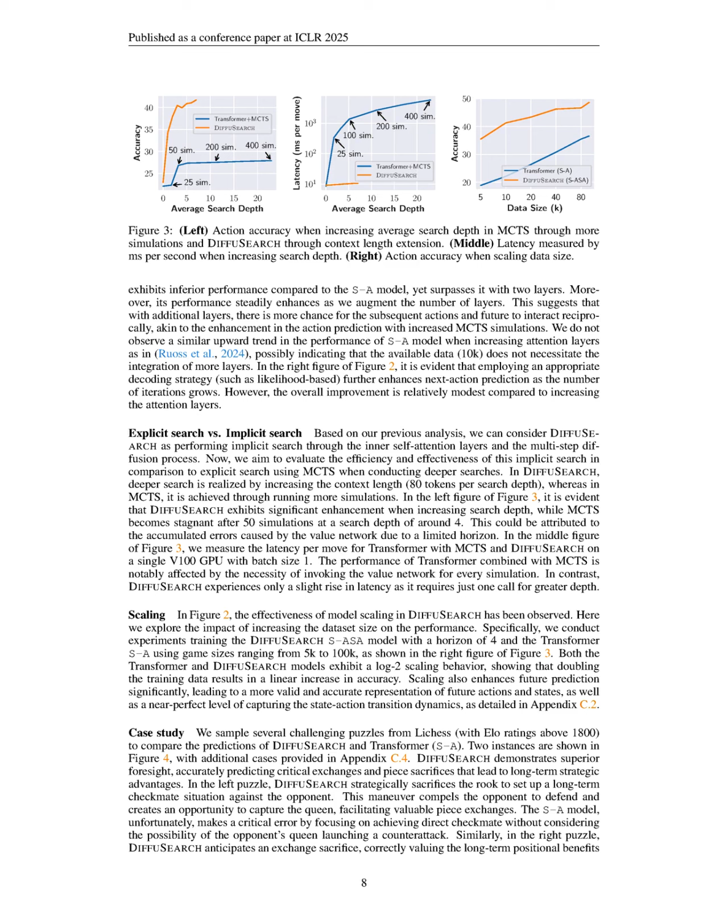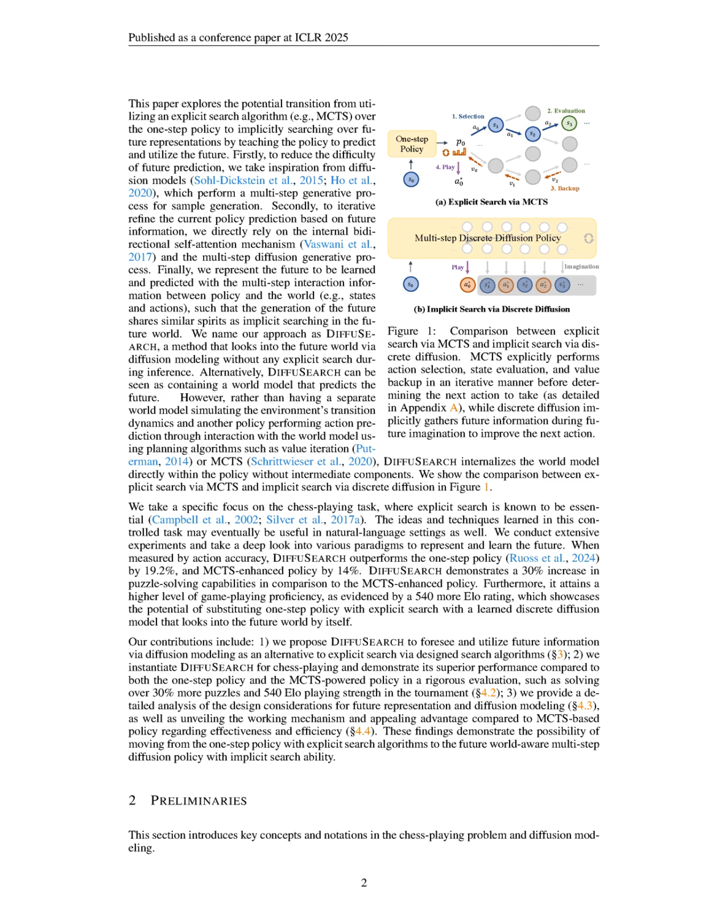The implicit search mechanism of DIFFUSEARCH, which utilizes a multi-step diffusion process, allows it to refine predictions iteratively, without the compounding errors associated with repeated value model invocations in MCTS. Furthermore, DIFFUSEARCH's ability to maintain a higher Elo rating, 540 points more, underscores its effectiveness in strategic decision-making, showcasing its potential to substitute explicit search methods with a learned model that inherently understands future dynamics.